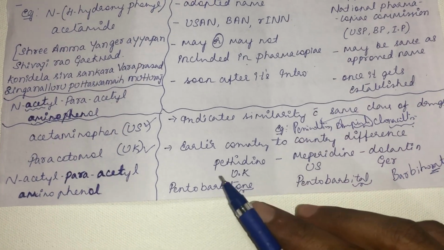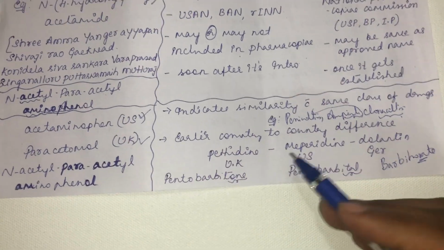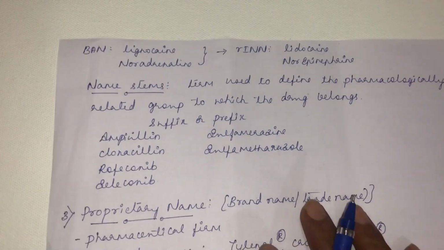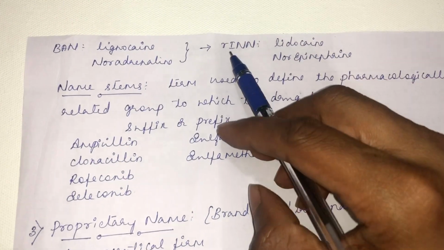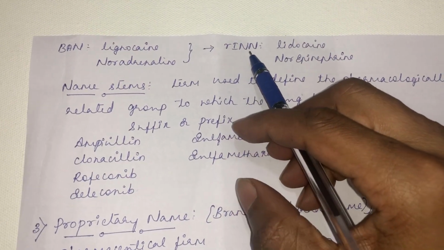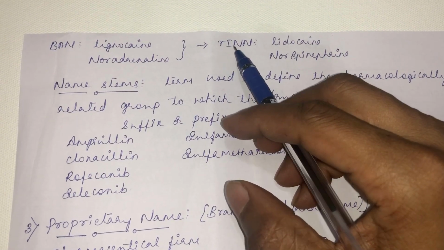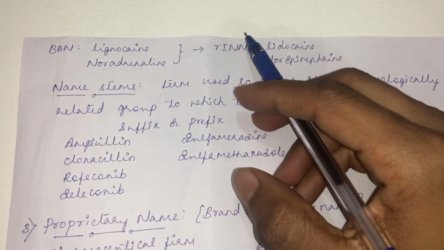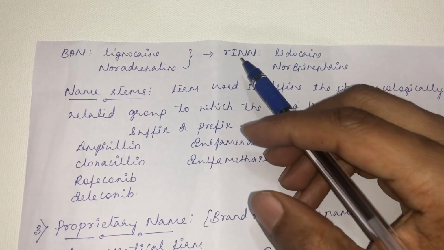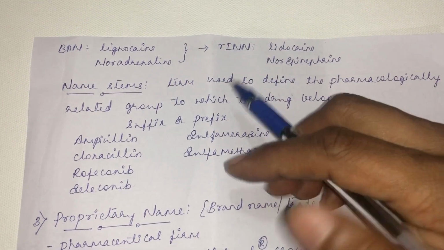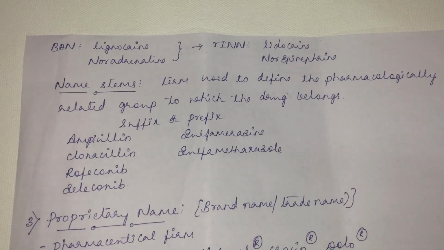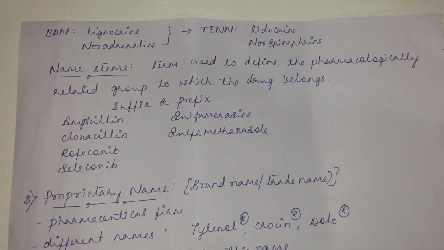Country-wise, one country will call it by one name and another country by another name, the same non-proprietary drug. To overcome this, the WHO has introduced the recommended international non-proprietary name. What the RINN will do is give a common name to a drug. So instead of calling it acetaminophen and paracetamol, the RINN indicates paracetamol. You call it paracetamol uniformly across the countries.